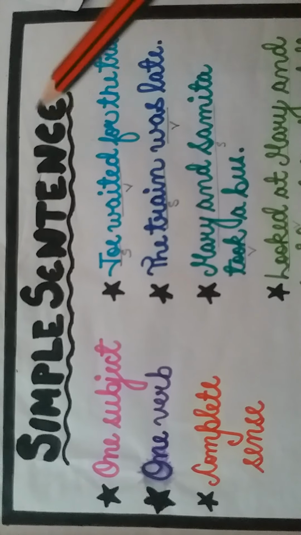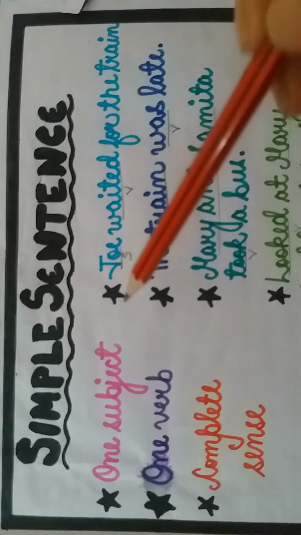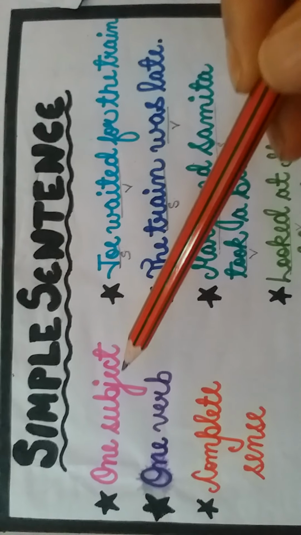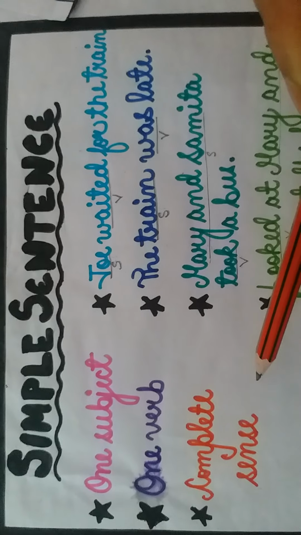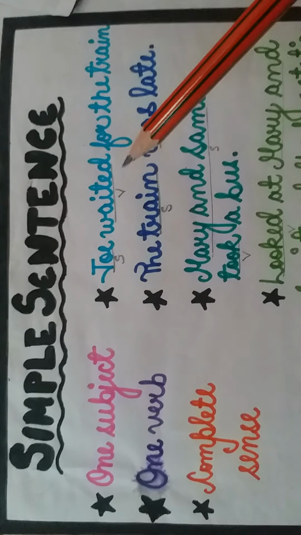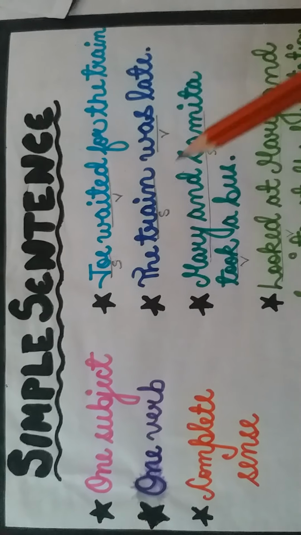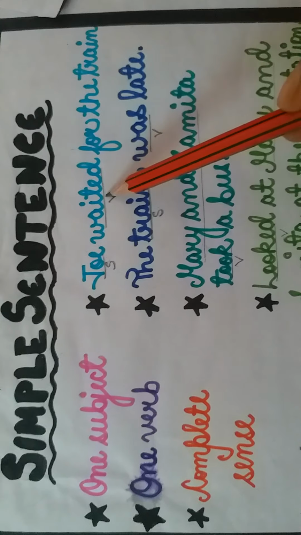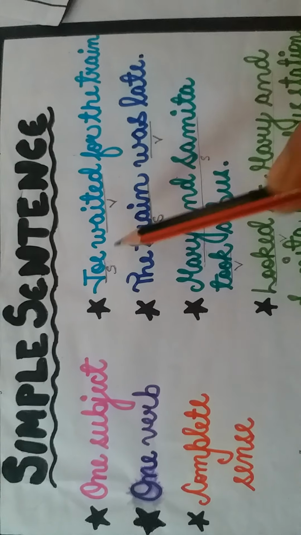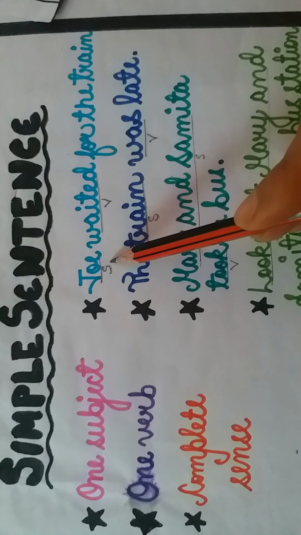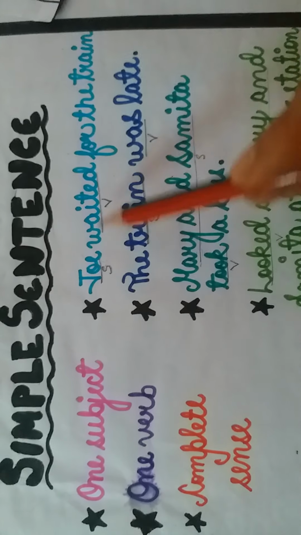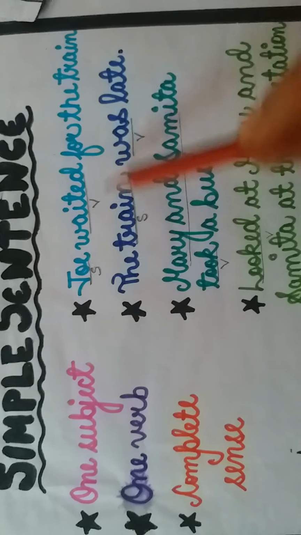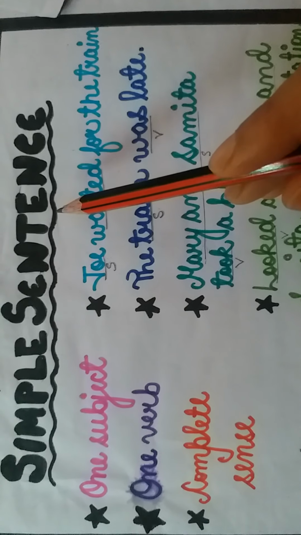Simple sentences are those sentences wherein there is only one subject, one verb, and convey complete sense. Means simple sentence conveys complete idea. Let's take examples. Joe waited for the train. Here our subject is Joe. Waited is verb. One subject, one verb, complete meaning. So it's a simple sentence.